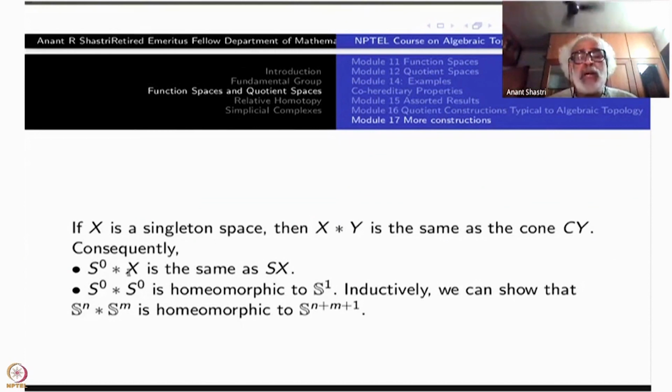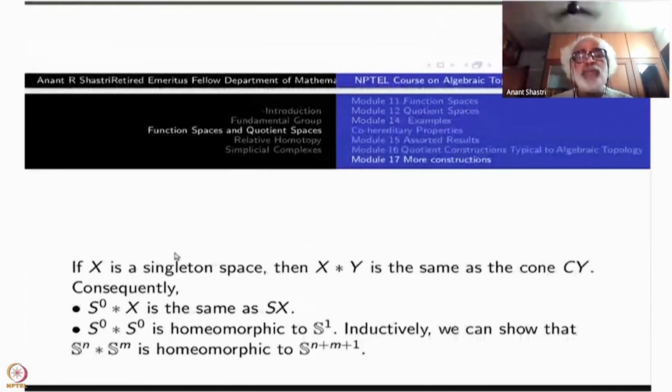S0 cross I cross X will consist of 2 copies of X cross I. When you perform identifications around X, we'll get 2 cones. And they will get identified because of the identifications for S0. So you get S0 star X is SX.